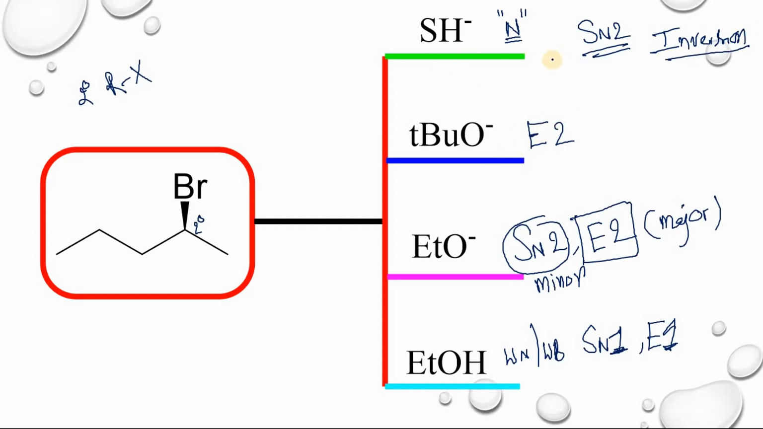So what is the product you will get? In case of SH minus, the configuration should be inverted. So you will get this one.